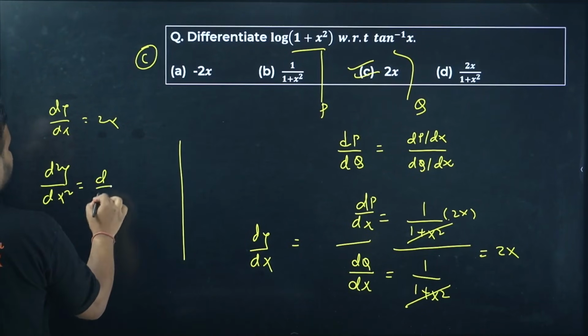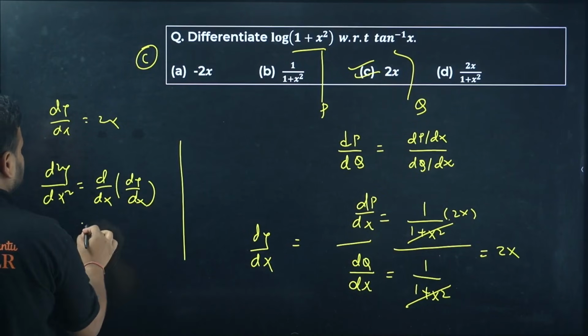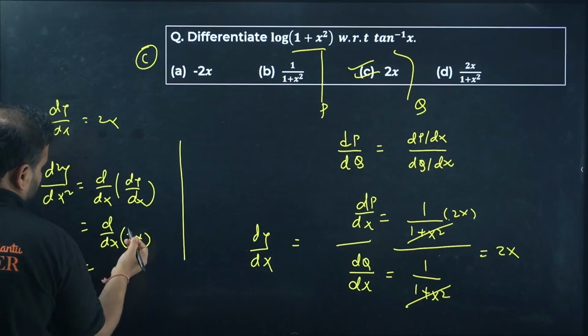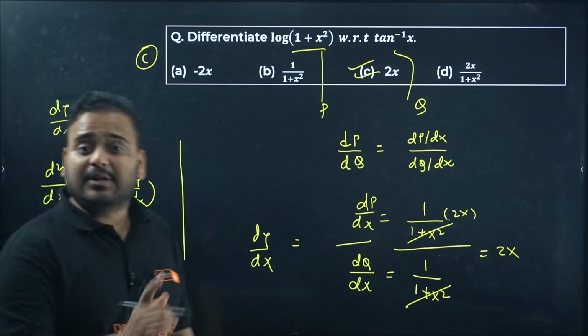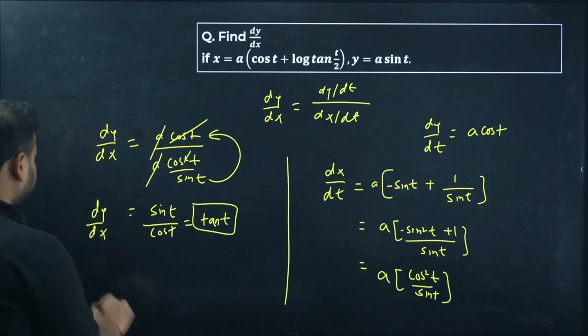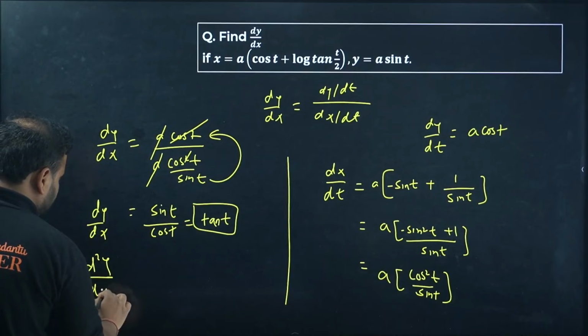It will be d by dx of dy by dx, and answer becomes d by dx of 2x. What is the answer? Simply 2. That's the value of my second derivative in this particular question. I show you over here. What is the answer for this one? Tan t. If my dy by dx is this, my d square y by dx square will become what?